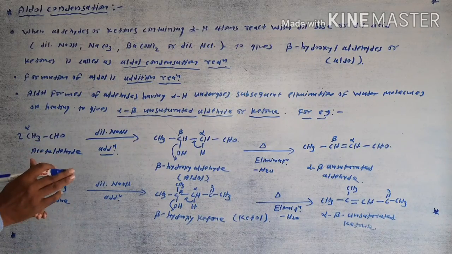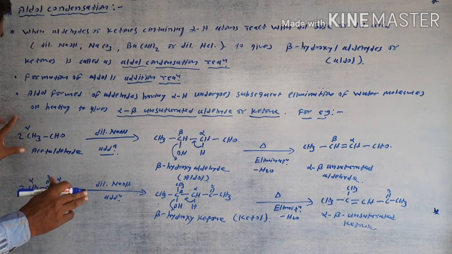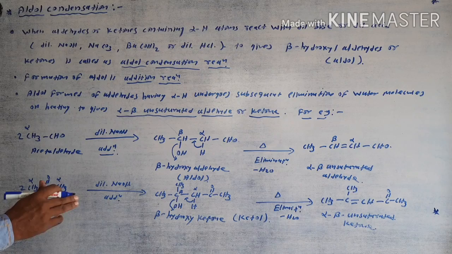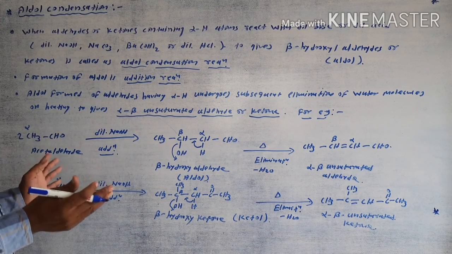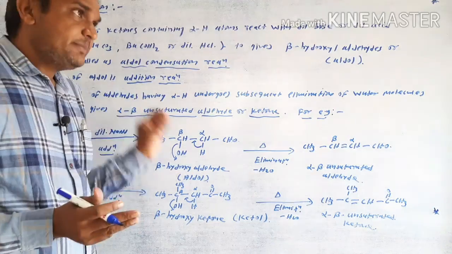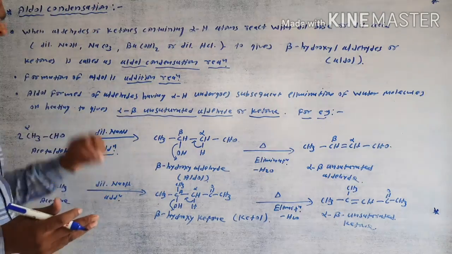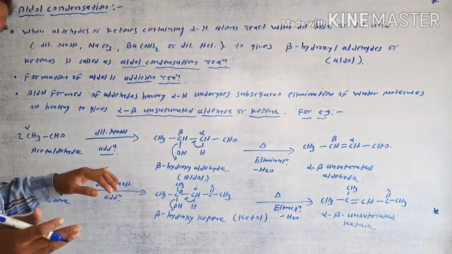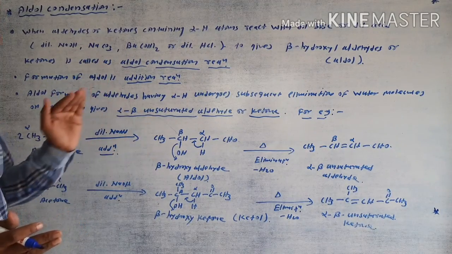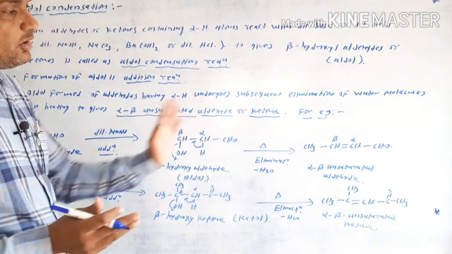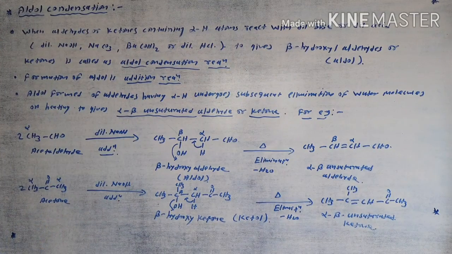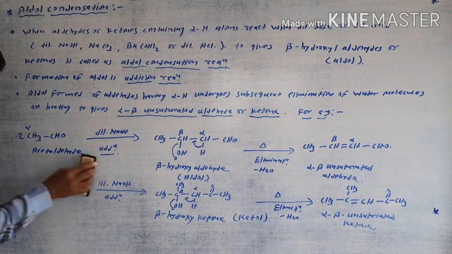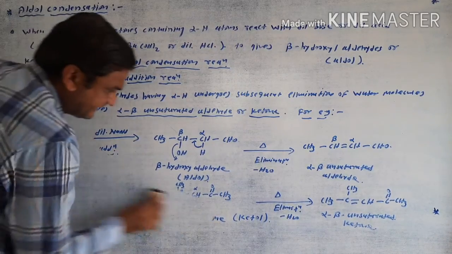In the cross aldol condensation reaction, suppose one molecule is an aldehyde and another molecule is a ketone. They will react with each other. This reaction means different carbonyl compounds, aldehydes and ketones, react with each other, then give the aldol or ketol product. Then the overall reaction is called a cross aldol condensation reaction. Next topic will be the cross aldol condensation reaction. This one is the simple or self aldol condensation reaction.